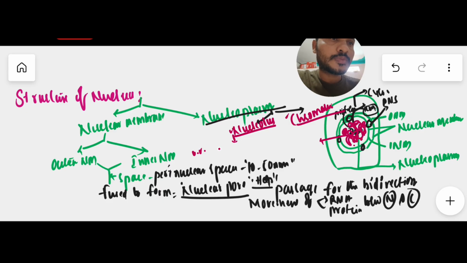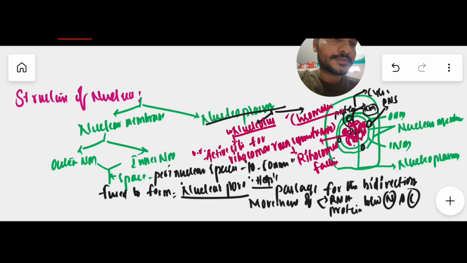So what is the importance of this nucleolus? It is an active site for ribosomal RNA synthesis, meaning rRNA synthesis. So rRNA synthesis takes place only because of this nucleolus. Hence, this nucleolus is also known as the ribosomal factory. So which cell organelle is known as the ribosomal factory? The nucleolus, because it is an active site for synthesis of ribosomal RNA.